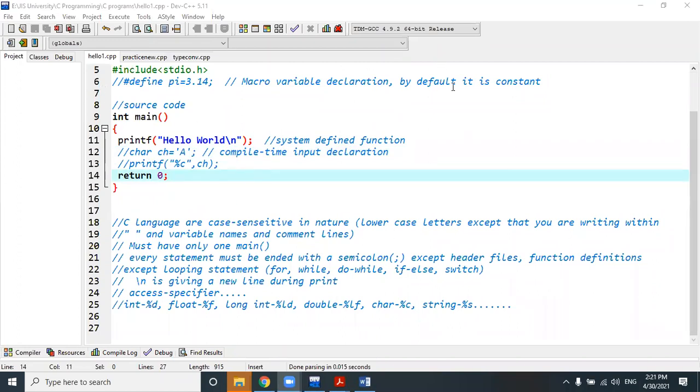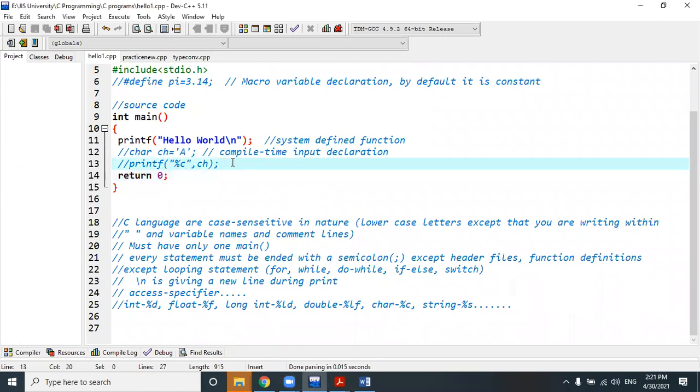That means the black output screen opens in front of you. When the black output screen is open, the system will demand the input from the user end. You will give the input through your keyboard or through your terminal to the system. Clear? I have shown what the difference is.